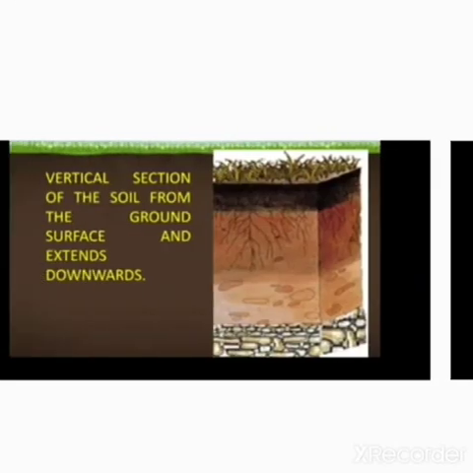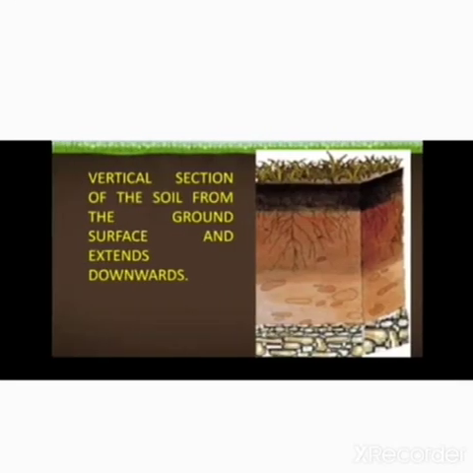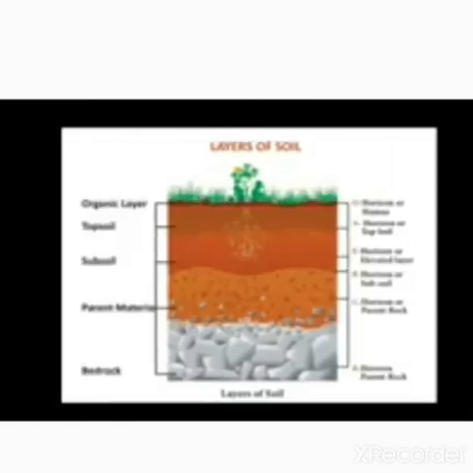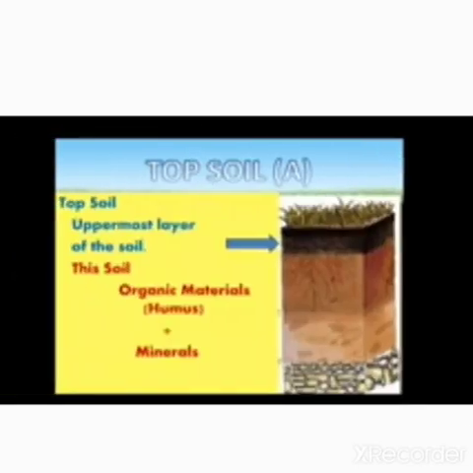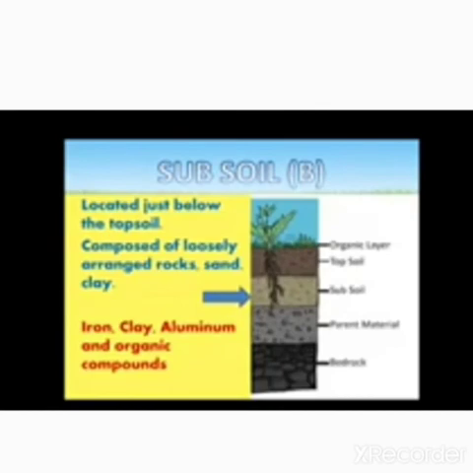Then we move to the next topic, layers of soil. The first one is horizon O or humus. This layer is dominated by organic material, leaves, needles, twigs, moss, and lichens. This picture shows the layers of soil. Turn to page number 91 in your book. The first one is horizon O or humus. Then horizon A or topsoil.